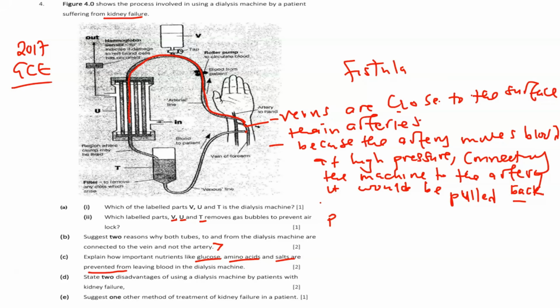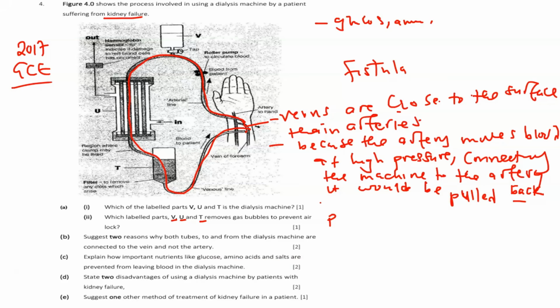The nutrients that it contains need to be drawn back to the what? To the body. So the blood of the patients is not supposed to lose the important nutrients such as glucose, amino acids, and of course some other important substances. So how is it kept? The question here is how is it prevented from leaving the machine?